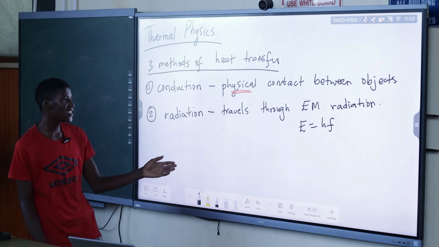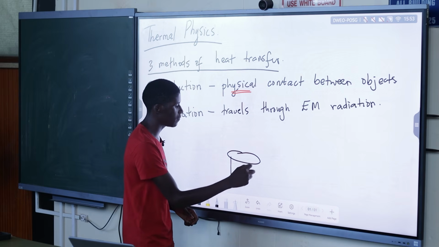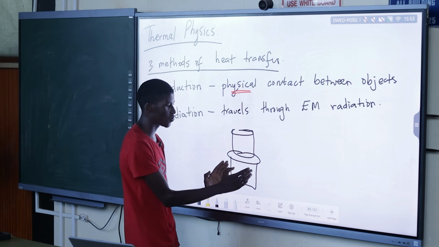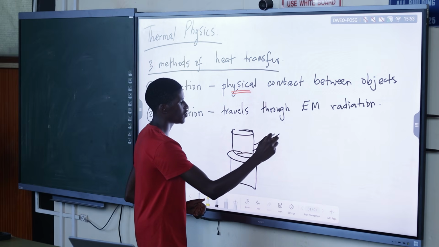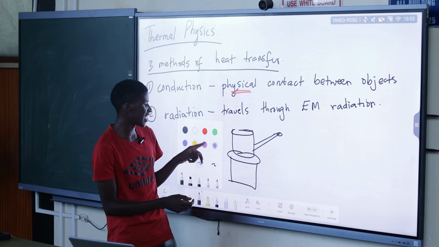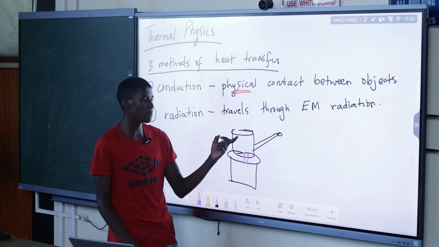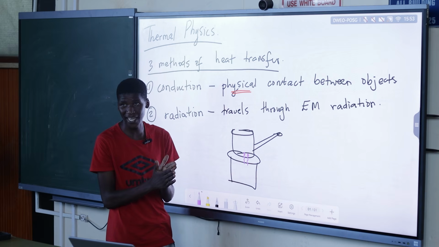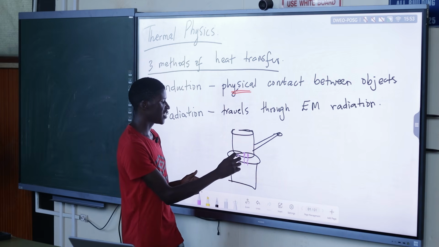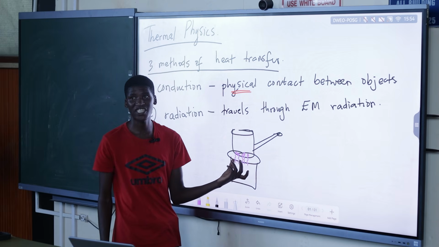So for example, if we take the cooking pot example, say a pot is on the stove, and you've got this is your pot, this is your stove, and then this is your handle. So heat is being transferred through conduction from the what? From the stove, because basically pot and stove, they're in physical contact. So basically heat is being transferred from the stove towards the pot via conduction.